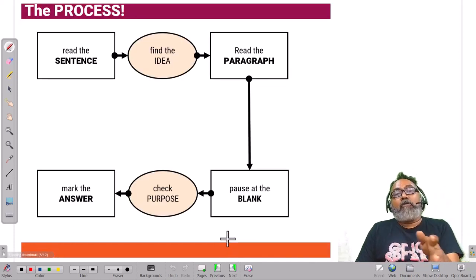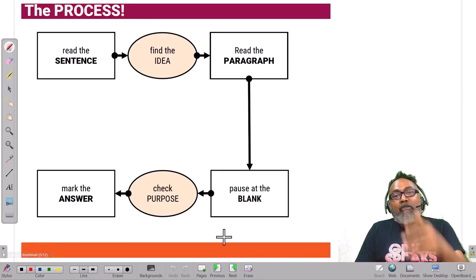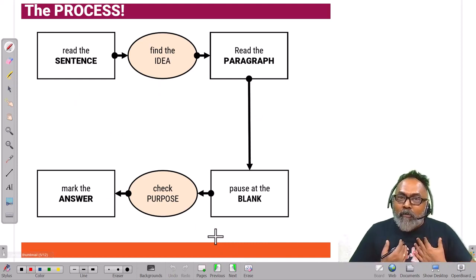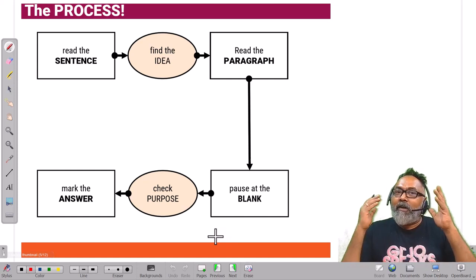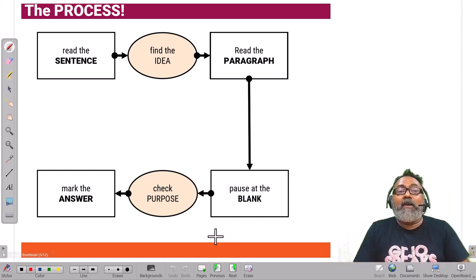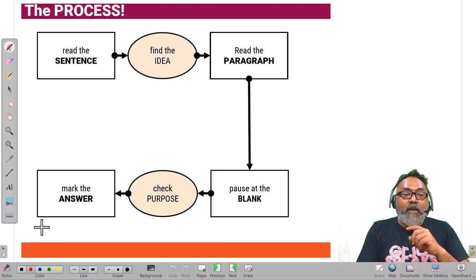So this is my process, okay? And this is a process that I'll recommend to you. Of course, you have no choice, but if you're following my course, then you follow my process, you trust my process, and then you apply it yourself and you see that the process actually works. So first what we'll do is we'll read the sentence.